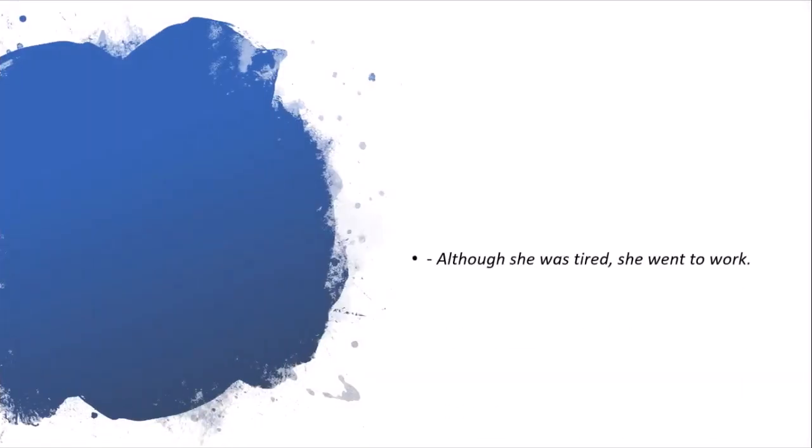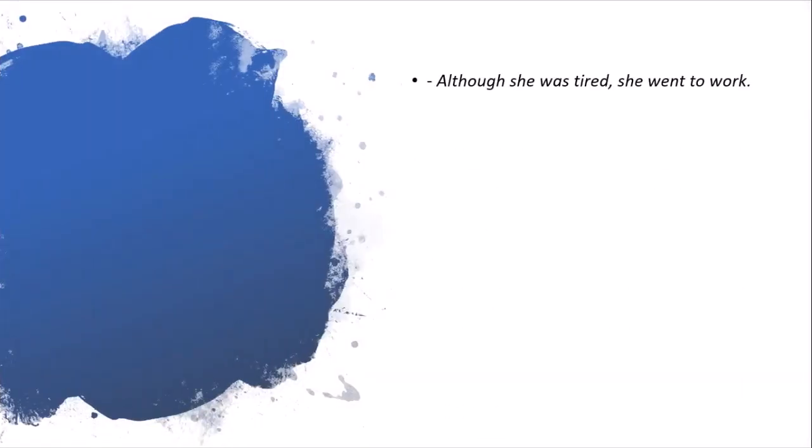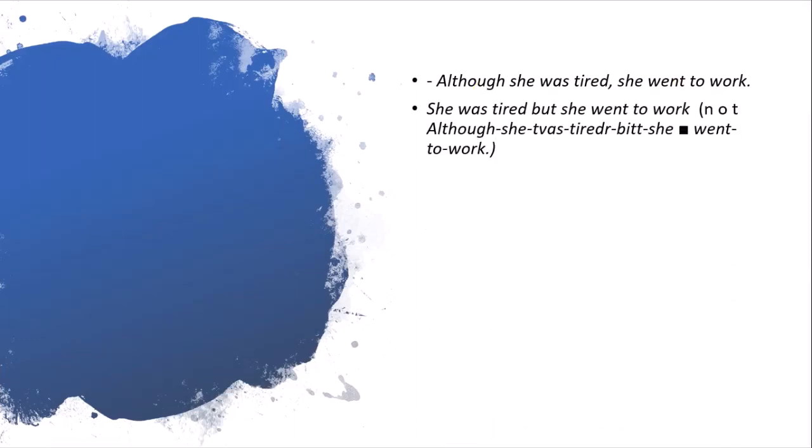Like you can see here, although she was tired, she went to work. So we only need although. We don't need any other conjunction. In the next, she was tired but she went to work. So we only need but. We don't need to write it as although she was tired but she went to work. We don't need to use although and but at the same time.